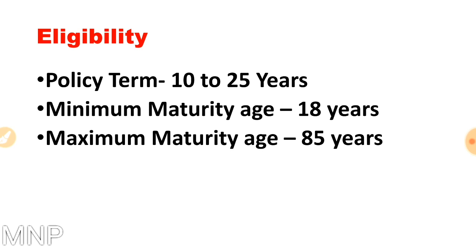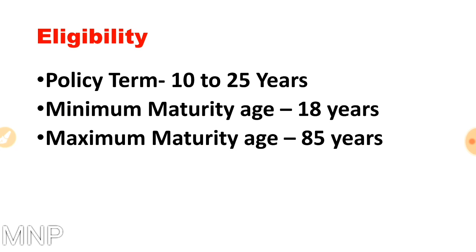Let's see, for example, a child's age is 5 years and you are taking this policy in the name of the child, then you cannot take a term of 10 or 11 or 12 years. You have to take a minimum term of 13 years because the child is 5 years of age presently and after 13 years that child will become 18 years of age and minimum maturity age is 18 years.